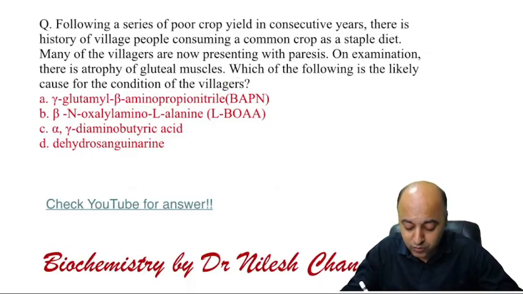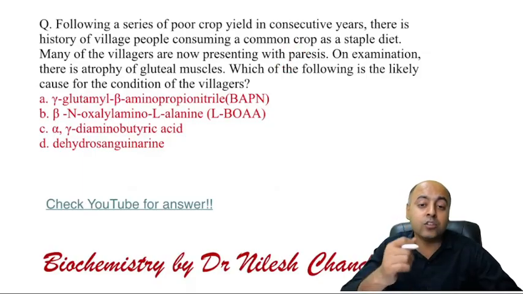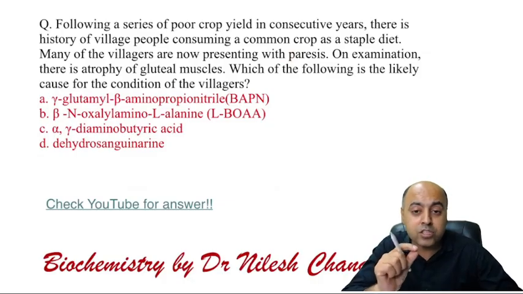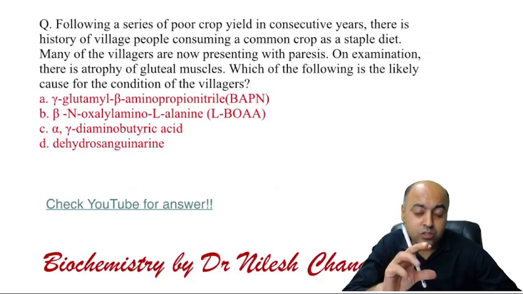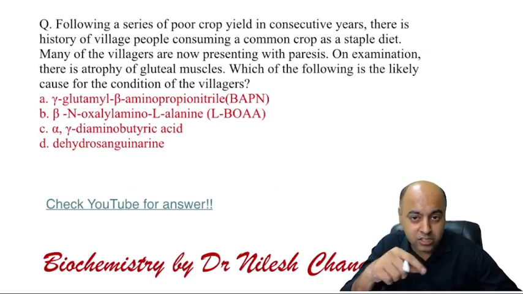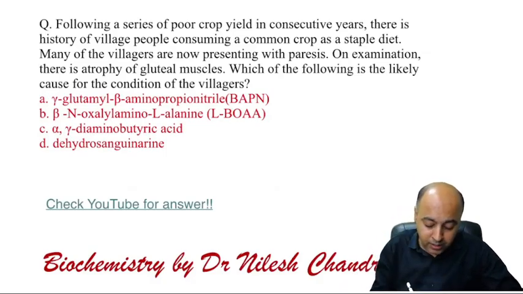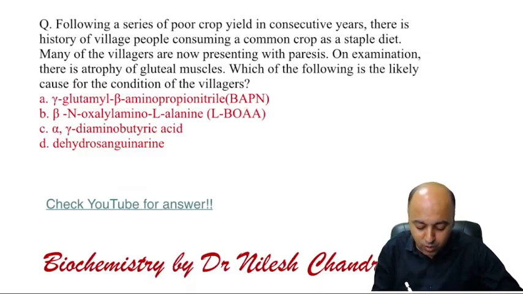In the question where they were talking about difficulty in walking and using a stick to walk, there the question was which vitamin supplementation will help these patients. Okay, so there are two versions of the question which are just jumping around. Then you have these names BAPN, BOA, diaminobutyric acid, and the dehydrosanguinarine.